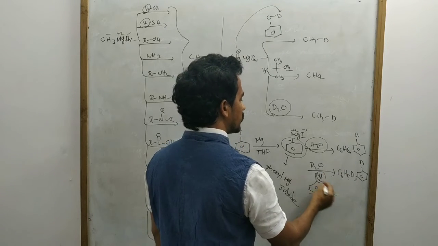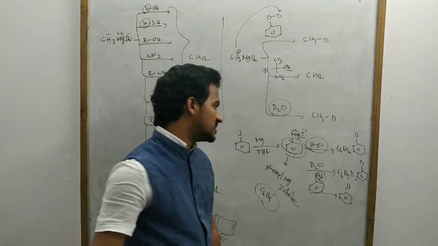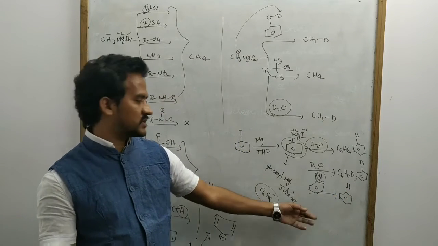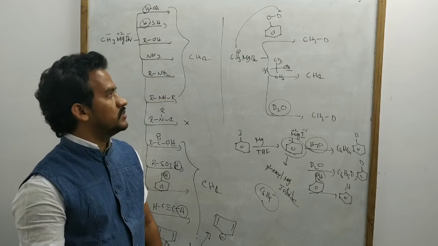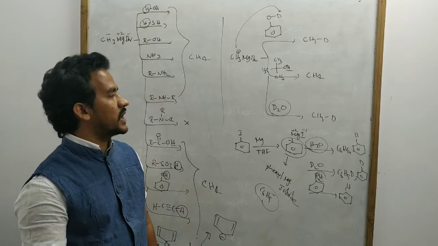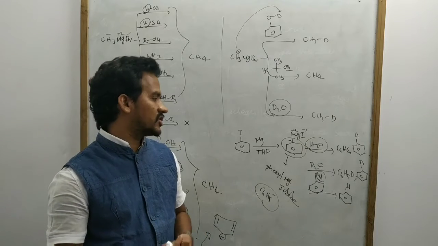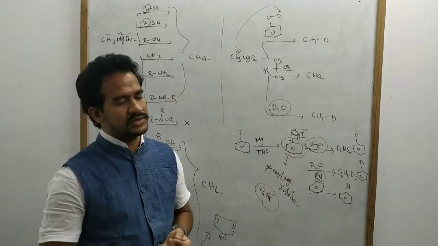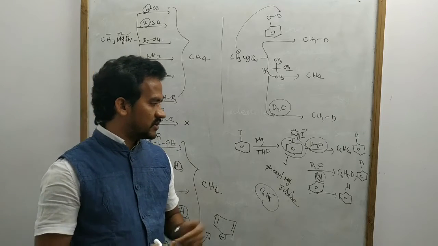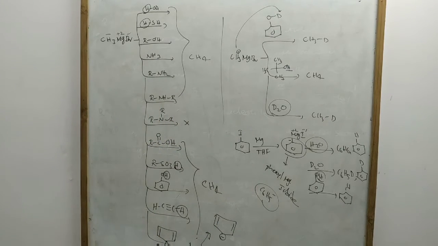That's it. Phenol is also a proton source, so that is again converted to benzene. C6H5 minus accepts the H plus from the phenol, and that is the product. So it is an acid-base reaction. In these reactions the Grignard reagent acts as a base that accepts the proton and is converted into a hydrocarbon, methane or benzene. These are very important reactions of the Grignard reagent as a base.